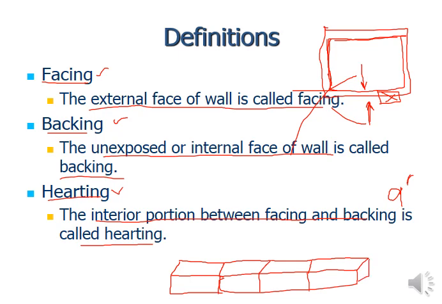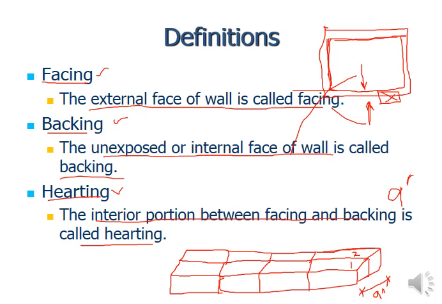Okay, now if you want to make it a 9-inch wall, what you can do is add another brick behind that in the lateral direction, along the length. The stretchers, you are going to be adding another brick. So in the lateral direction, the thickness of the wall now will become 9 inches, by placing 2 stretchers in one course in the lateral direction.